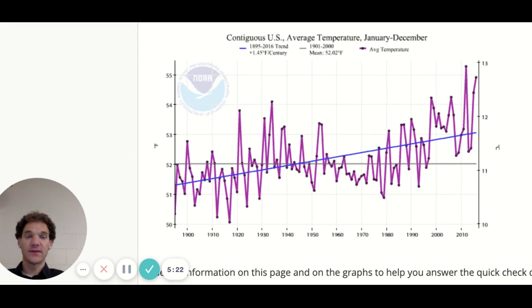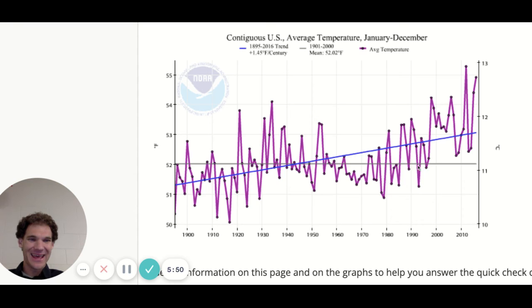But let's look at, say, 1970 to present day, so the last 50 years. We can see that the trend is unmistakably increasing. This solid gray line right here is the average going back to 1890, so about 120, 130 years.